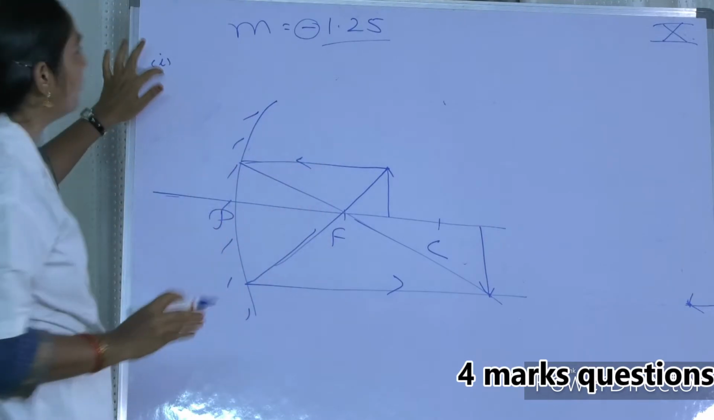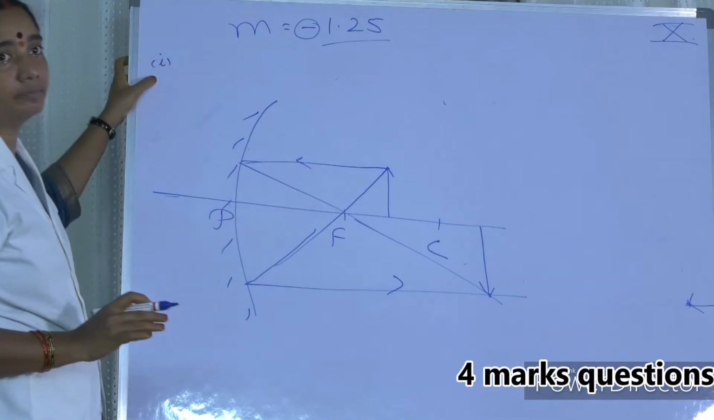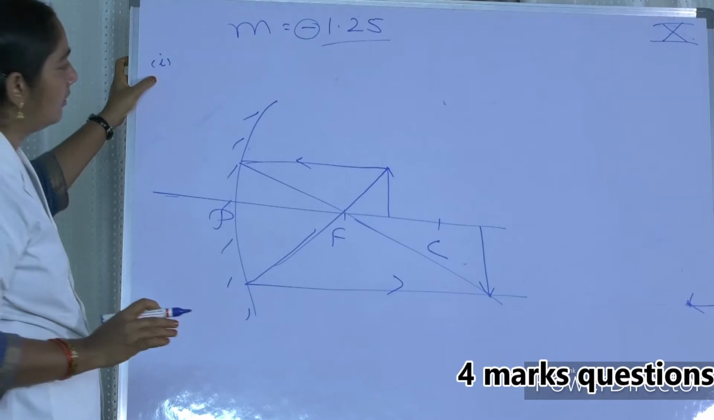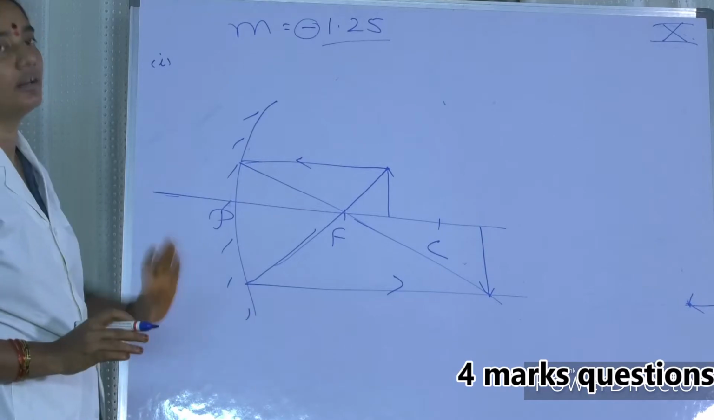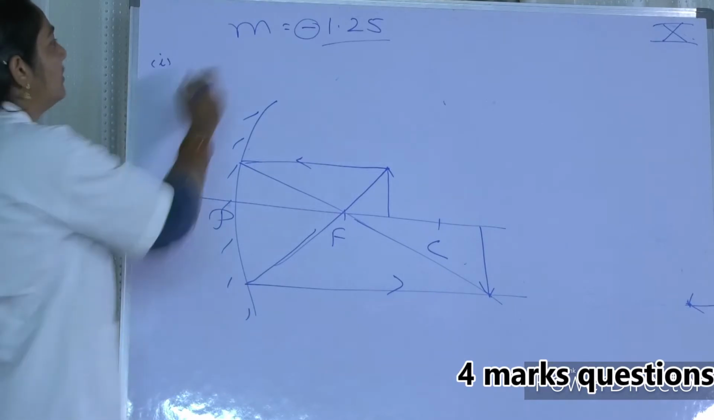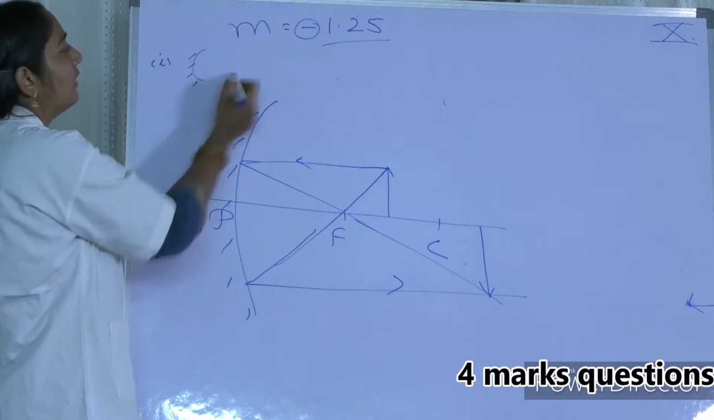Now madam, let me know what is the first question. Which kind of mirror forms such images? So which kind of mirror? So it is a concave mirror. So the first answer is finished. It's a concave mirror.